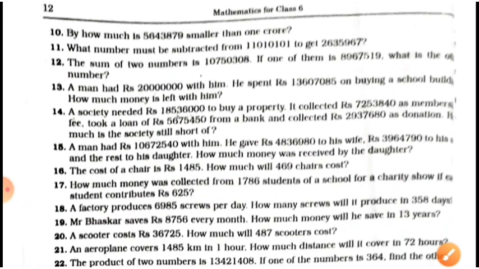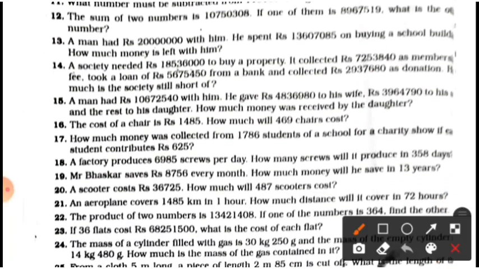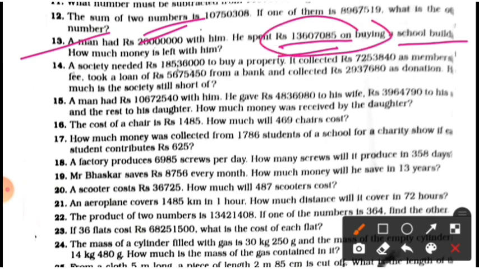Now proceed to question number 13. Here, students, in question number 13, a man had this many rupees with him. He spent this many rupees on buying a school building. How much money is left with him? Clear, students? You have to subtract this number from this number.